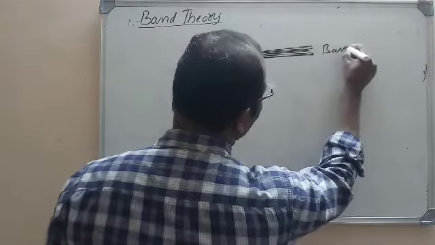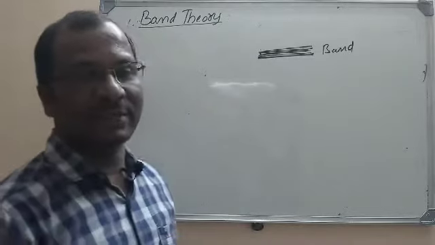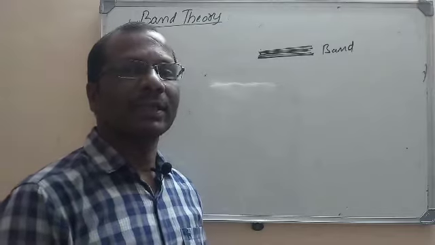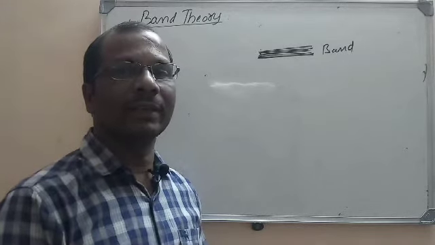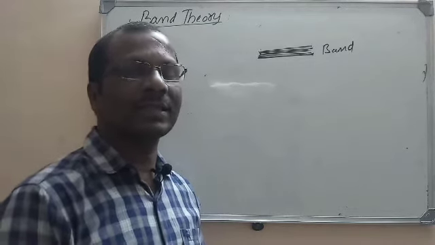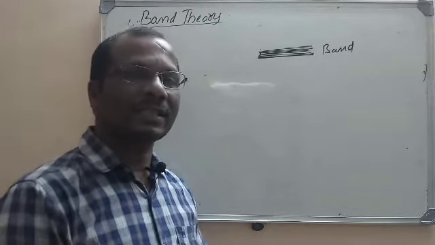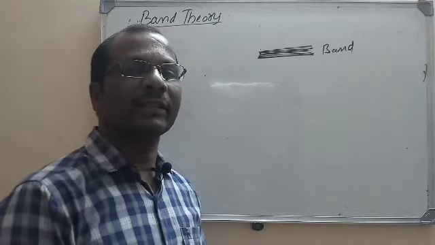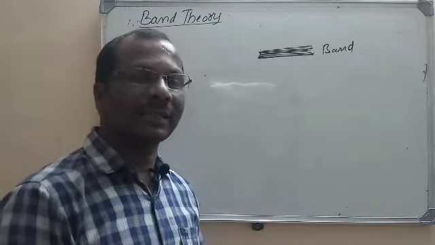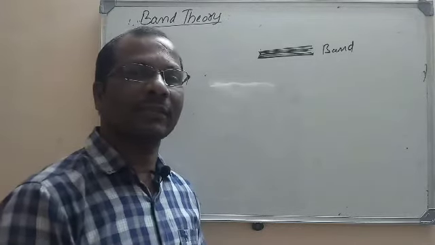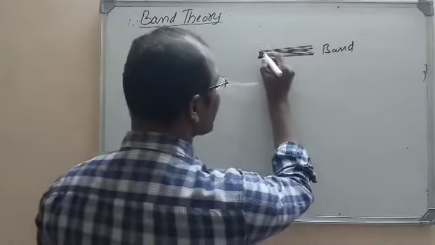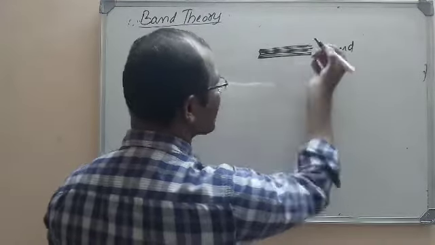So when all these molecular orbitals combine, if you take metals that consist of molecular orbitals, each molecular orbital is given by one energy level. When we draw these energy levels, these are considered to be lines here, and there is a very marginal gap between one line and another, that is, one energy level and another. There is a very slight gap, almost no gap. So when these lines combine, this is called a band.